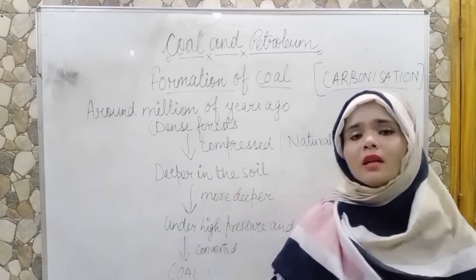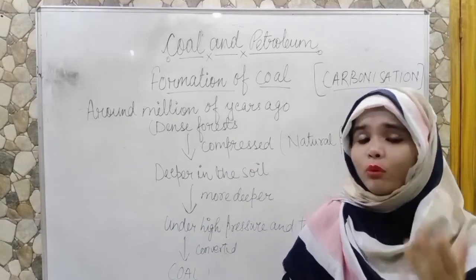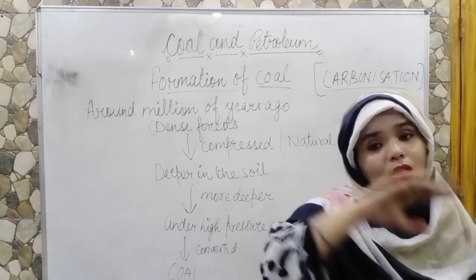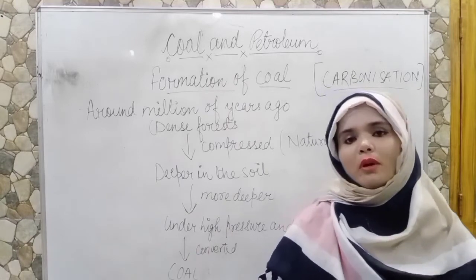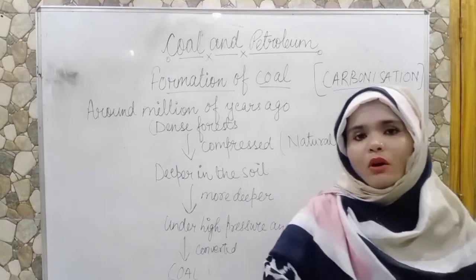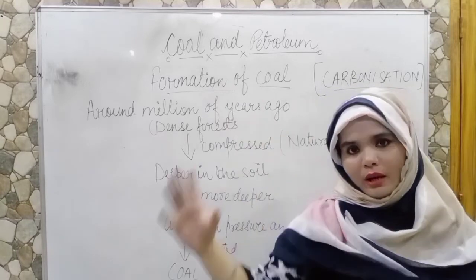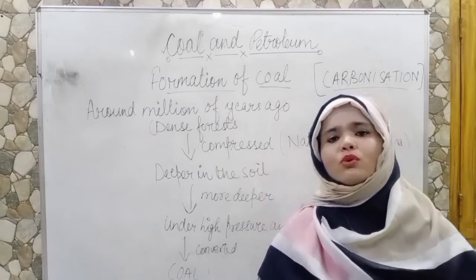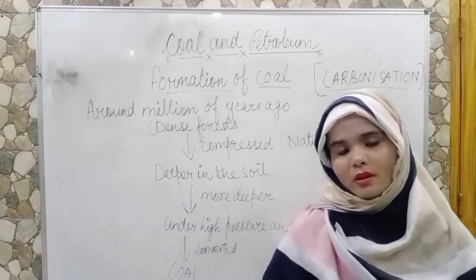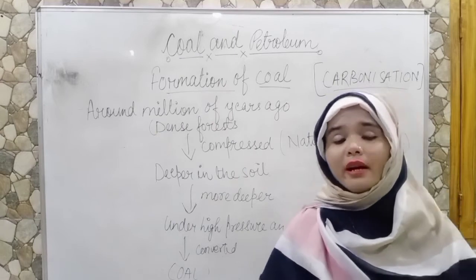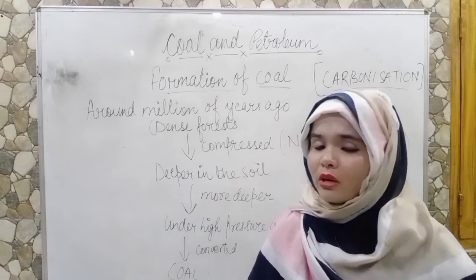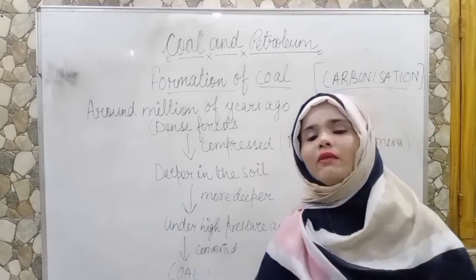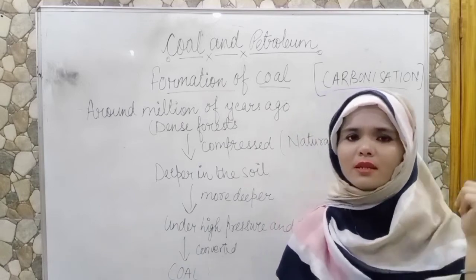Now you get that point. They take millions of years to form. The formation takes a lot of time, and we consume them in a fraction of a second. So why do they get exhausted? Now you got the point of why these resources are exhaustible: because the formation period is very long and we consume them in just a second.